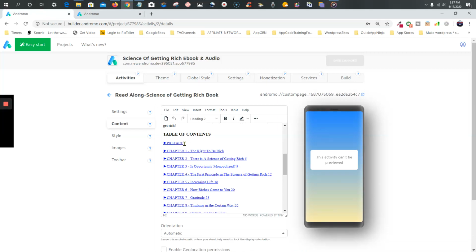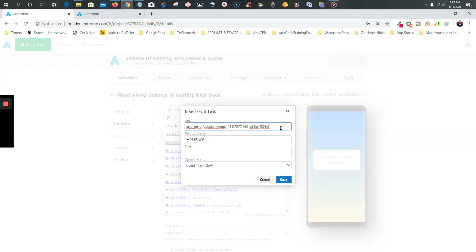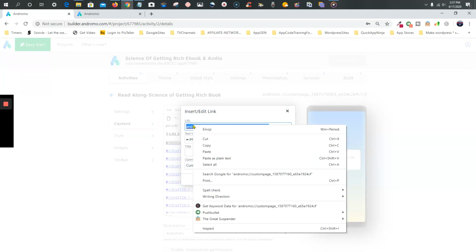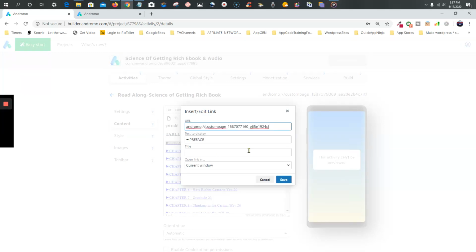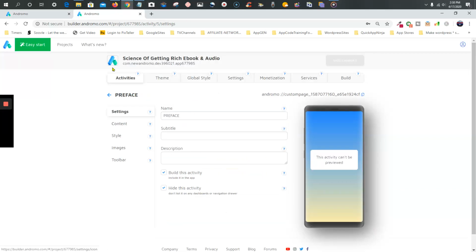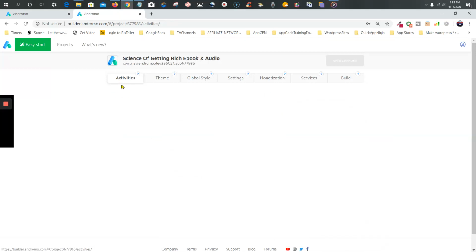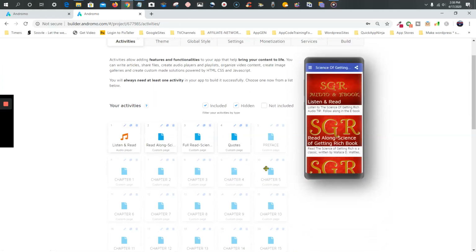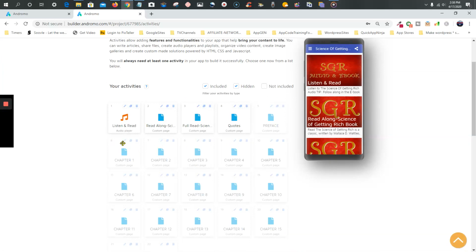Preface. Okay. And link. I think I did this one already, but let's do it again. CF was the last 24 CF. Yep. Current window, save. Okay. Then, like I said, I may just right click on all these, open them all up, instead of doing one by one. That will speed the process up.